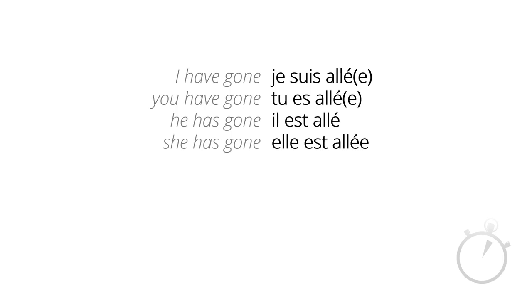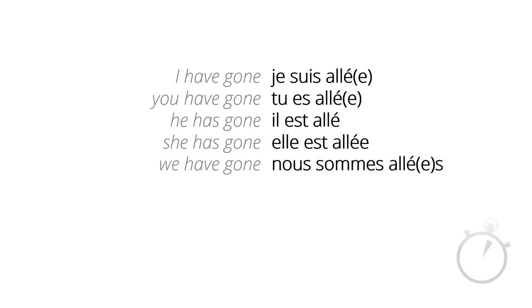We have gone, well, the word we, or nous, is always plural, so it's always going to have an S on the end of the past participle, but it could also be feminine plural, which means you would have to add an ES to the end of the past participle. So, nous sommes allés, the past participle aller could be spelt A-L-L-E with an accent S, or A-L-L-E with an accent ES.